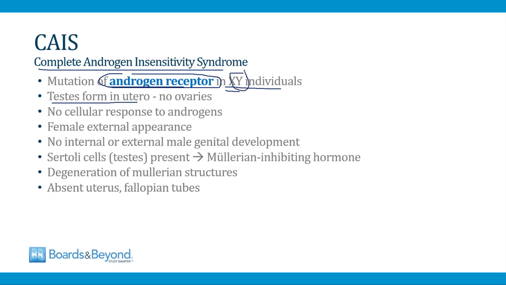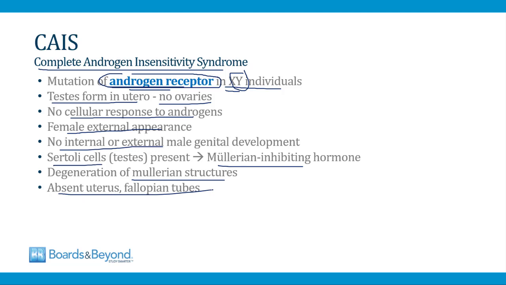That's because there is a Y chromosome, so the testes will form, and there are no ovaries. But because there's no cellular response to androgens because of a mutated receptor, the individual will have a female external appearance. There will be no internal or external male genital development, and that's because the cells cannot respond to androgens. And in addition to having no internal or external male genitalia, there will also be no internal female genitalia. That's because the testes contain Sertoli cells, and they release Müllerian inhibiting hormone, and this leads to degeneration of Müllerian structures, so there won't be a uterus or fallopian tubes.